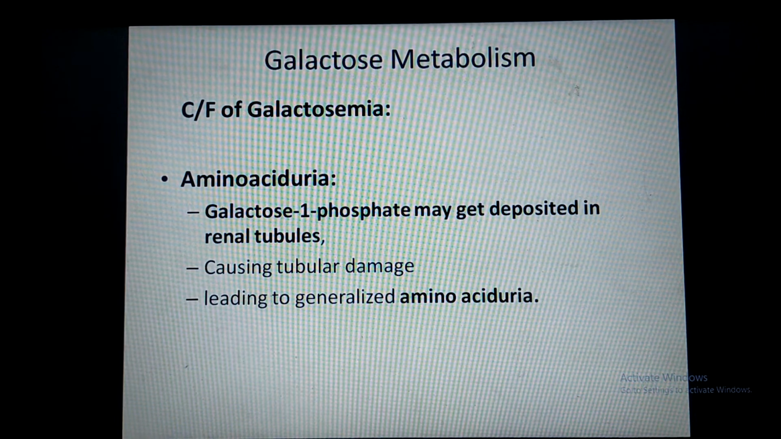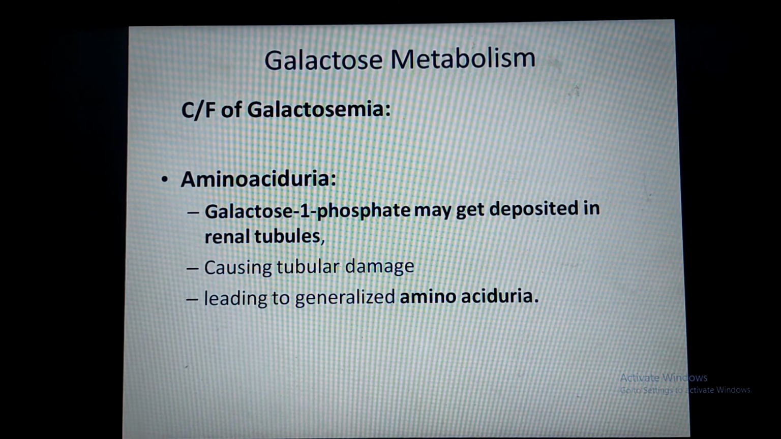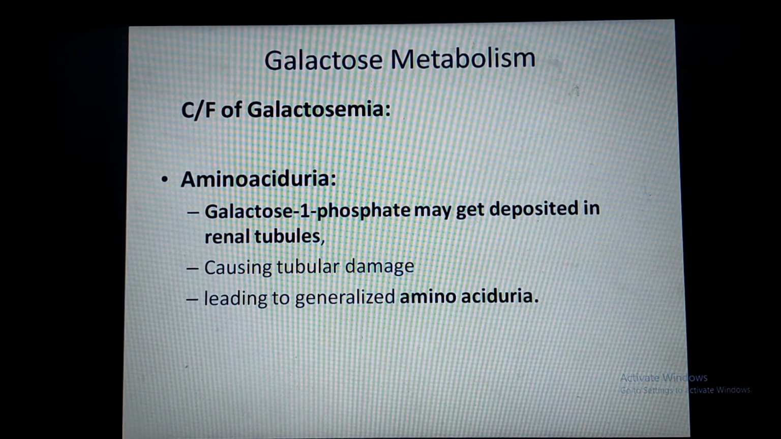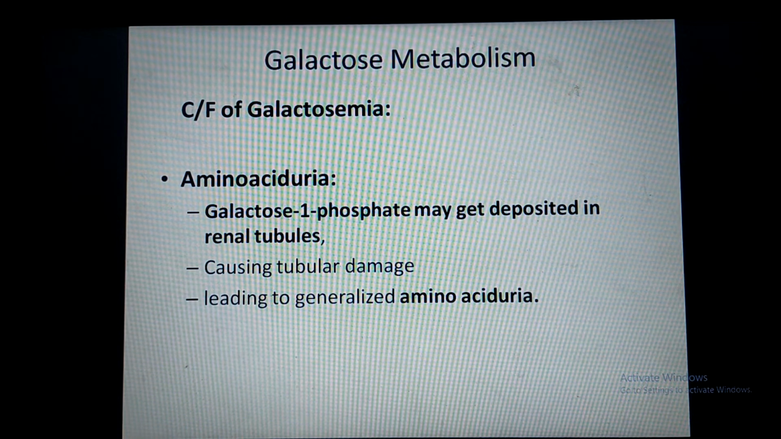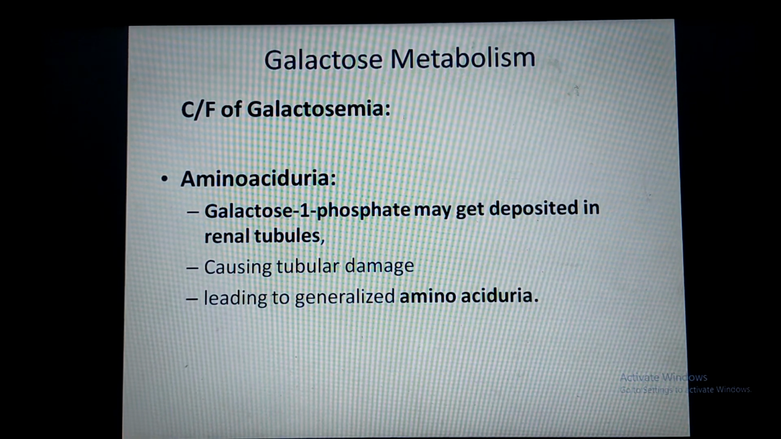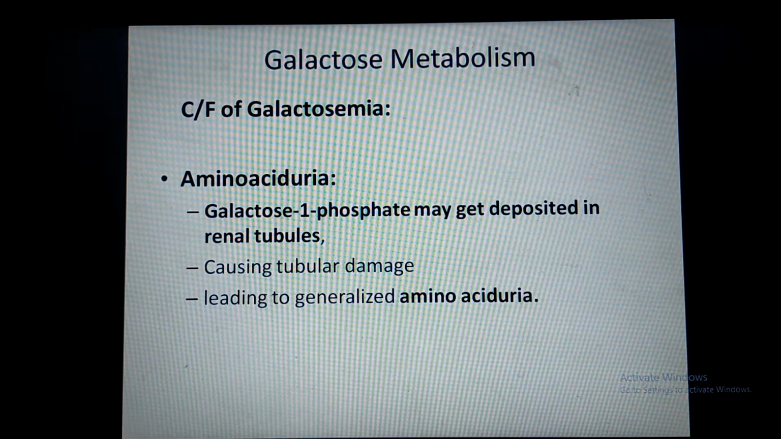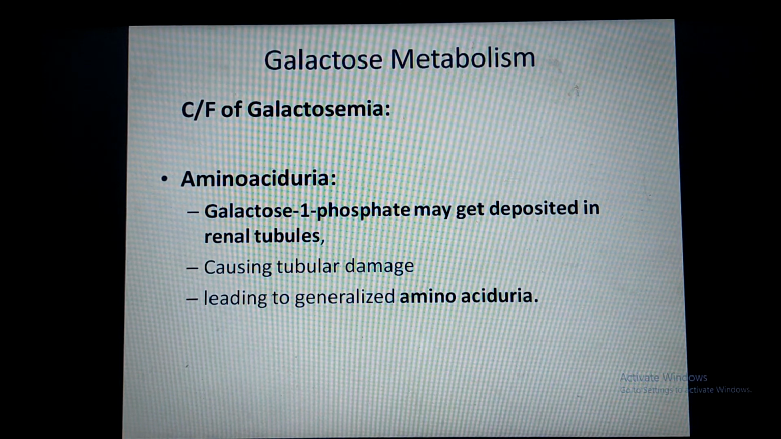Next clinical feature is amino aciduria. When galactose 1-phosphate is accumulated in the renal tubules, it causes damage to the renal tubules, leading to excretion of amino acids from the tubules, a condition called amino aciduria. So all of you have seen that up till now whatever clinical manifestations we have seen in galactosemia are due to deposition of galactose 1-phosphate.